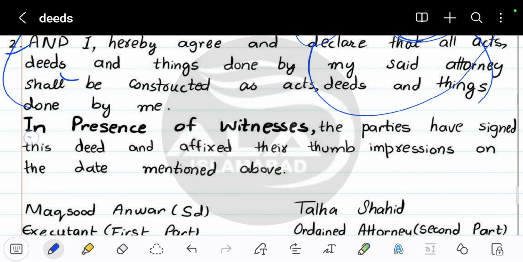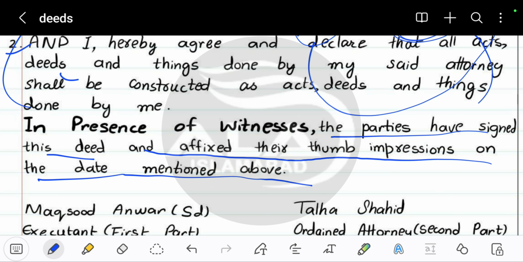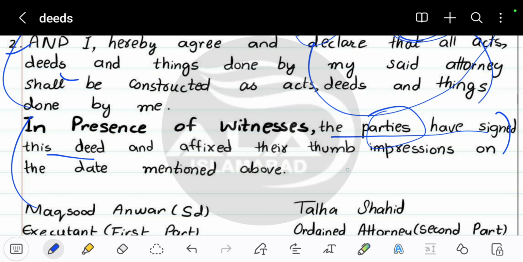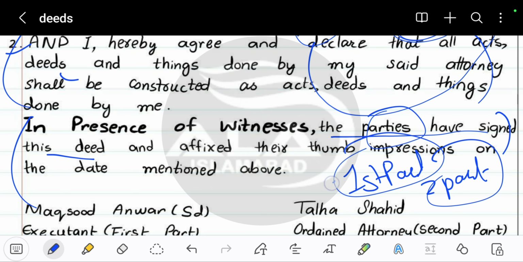Then in the last point, you will see, in the presence of witnesses, you have to write this in a bold marker: the parties have signed this deed and affixed their thumb impressions on the date mentioned above. So basically, in the last line, you have to mention that the parties, the first part and the second part, were both present, including their witnesses as well.